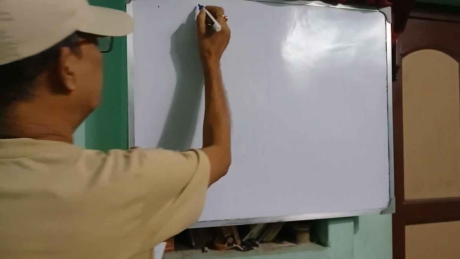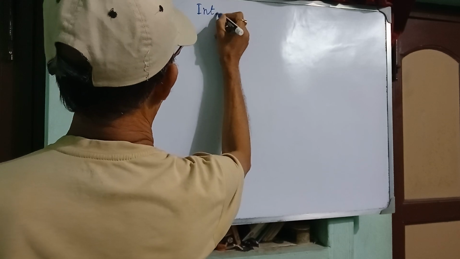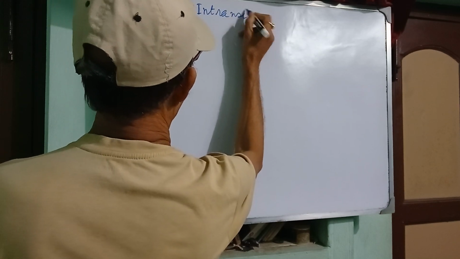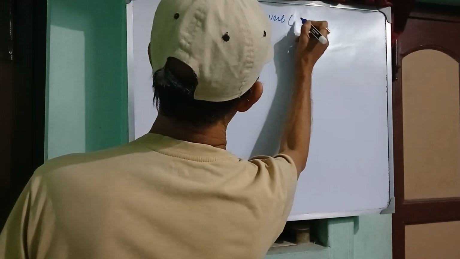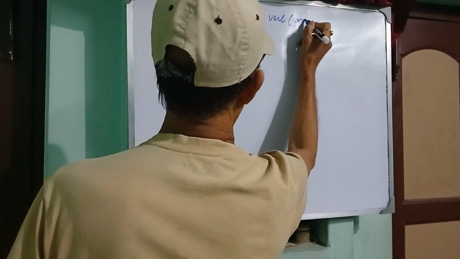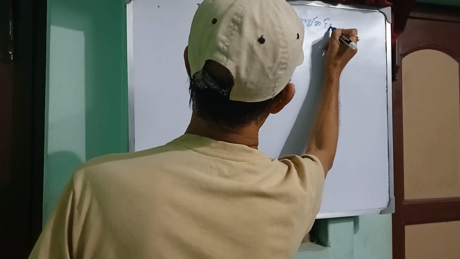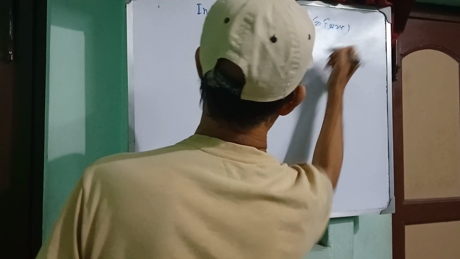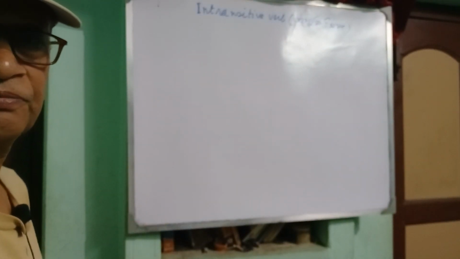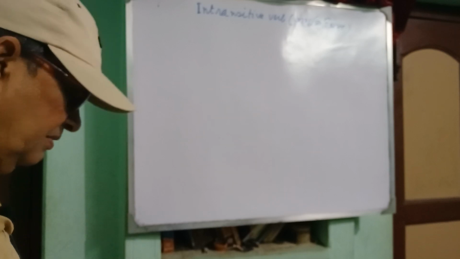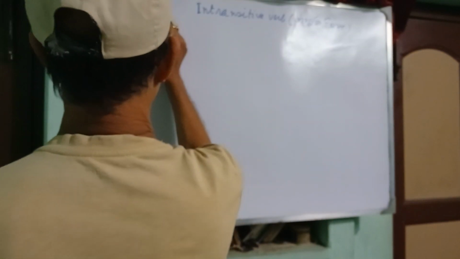So today's topic of discussion is intransitive verb. Intransitive verb, that is অকর্মক ক্রিয়া. Okay? The verb which has no object.